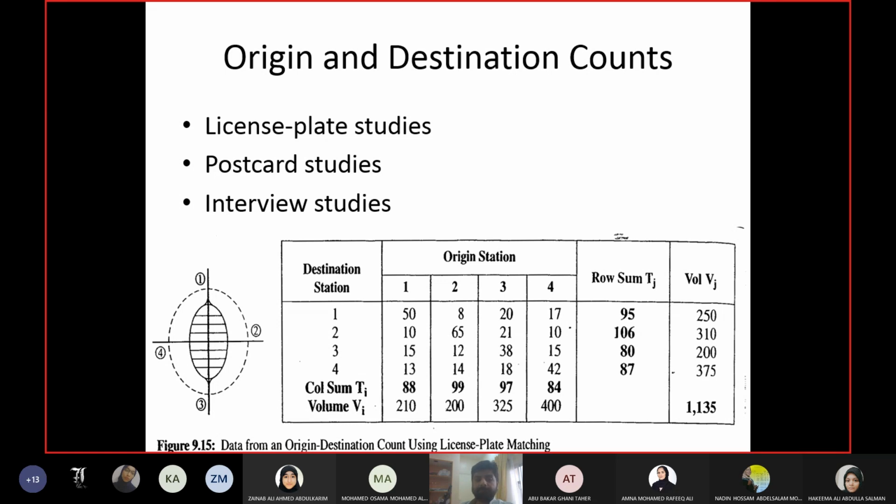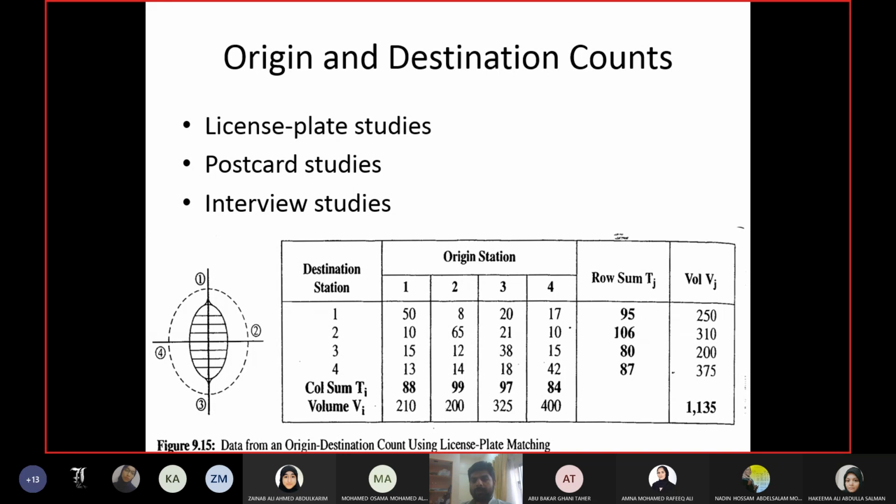Then we have interview studies. Interview studies are more detailed. They have more questions, and they have multiple functions. Interview studies are not only done for origin destination counts. They can be used for planning of transportation systems, planning of public transportation, for census of the population, and so on. So interview studies have more functions.